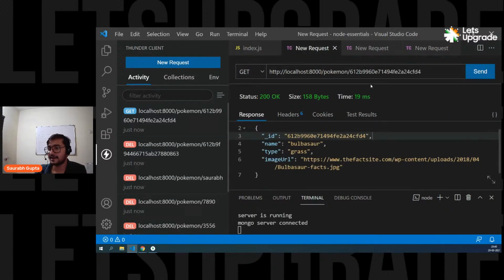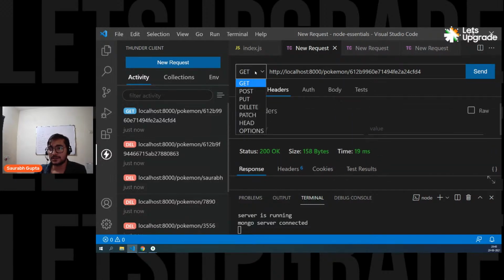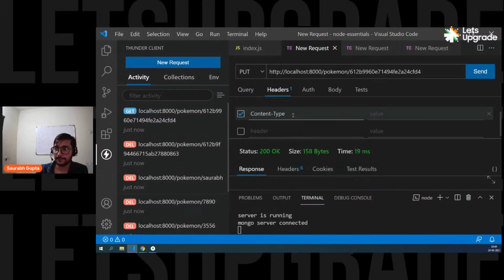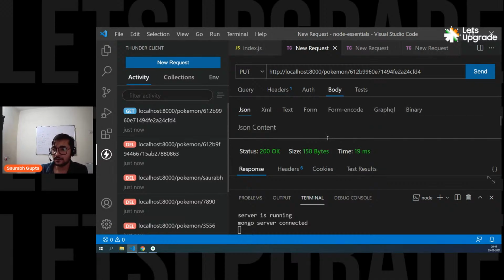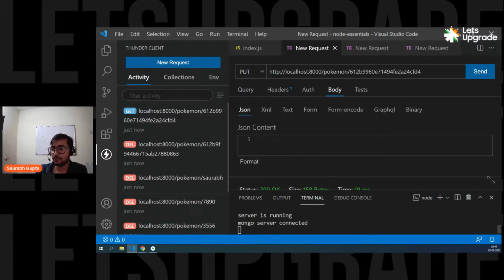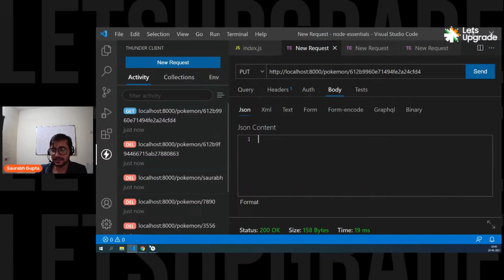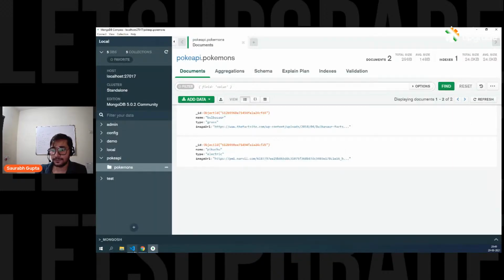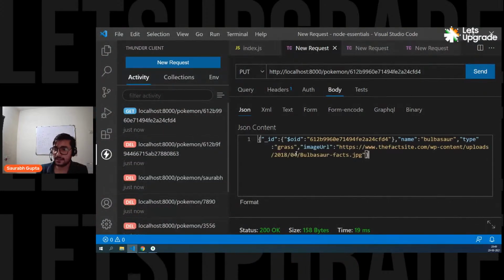Because we also want to pass the ID, right? So let's update Bulbasaur. So now it will be a put request. ID is already Bulbasaur, so that's fine. But now we also have to send data. And if we are sending data, remember, we have to send a header. Content type application/JSON because we are sending data. And in the body we have to pass the Pokemon that we want to update. So let's simply take Bulbasaur and change only one thing from there. So copy this data, come here, paste it.